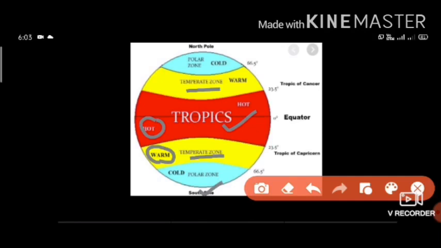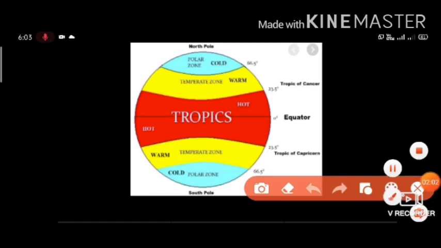See, this is temperate zone, yellow shaded area. It lies between torrid zone and polar zone. Same way in the northern hemisphere, between torrid zone and polar zone, this area is temperate zone.